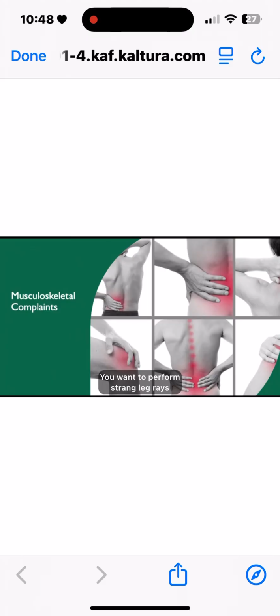You want to perform straight leg raise, sitting and lying, standard and crossed is the gold standard for assessing this. L5 S1 disc prolapse, you're going to get pain along the posterior thigh with radiation to the heel. Weakness on plantar flexion. Sensory loss in the lateral foot, and absent ankle jerk reflex.